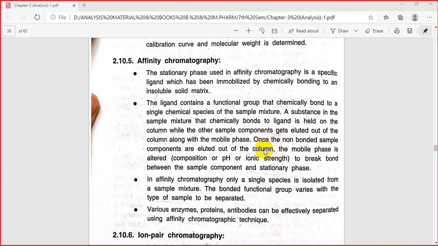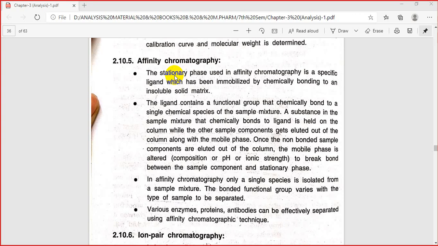That bond will break and thereafter the elution of that bonded material also takes place, and in such a way the separation takes place in affinity chromatography. Any molecule which has a stronger affinity with the stationary phase, where you have a specific type of ligand, may form a complex.